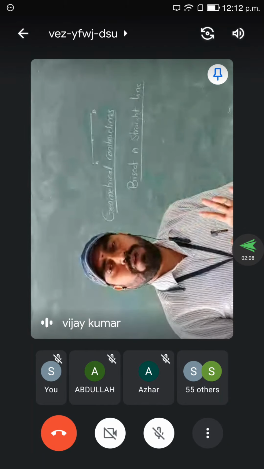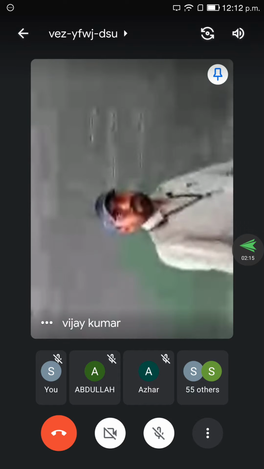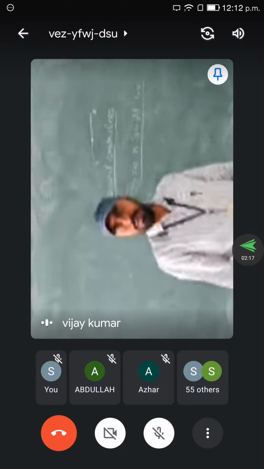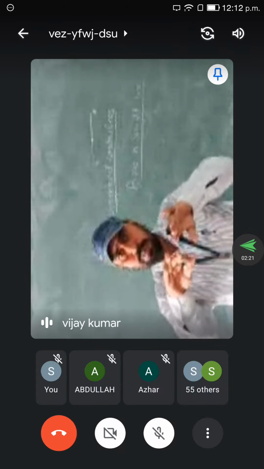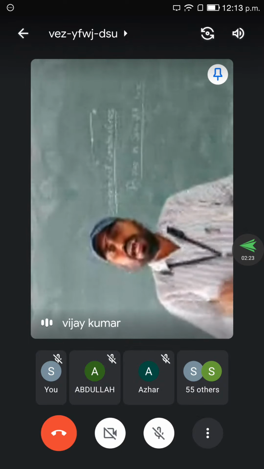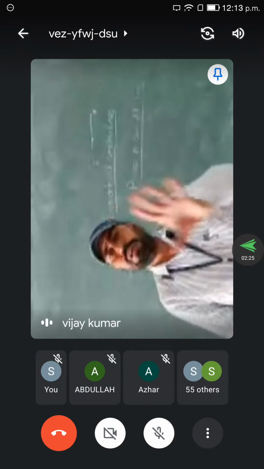Bisection means dividing into two equal parts, and at the same time we are identifying the midpoint.